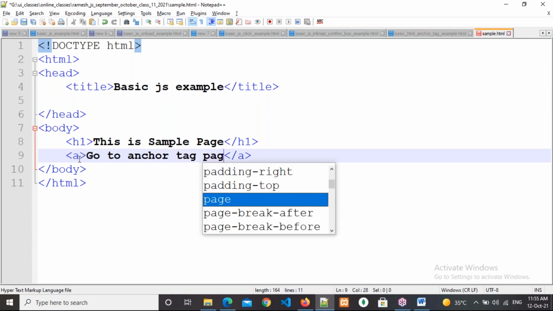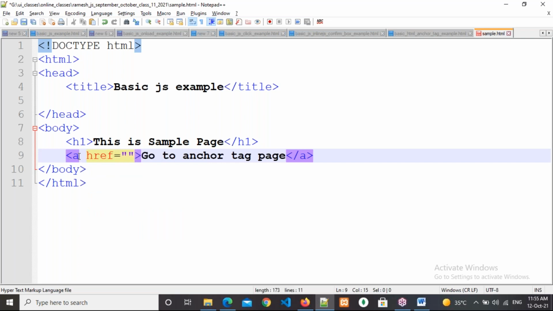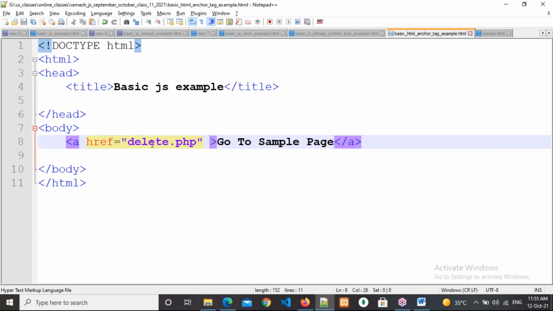Understand what the anchor tag page is? Anchor tag means this one. Okay, right. Now execute in the browser.